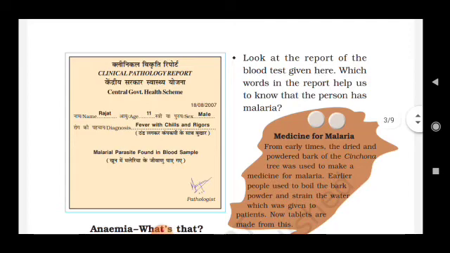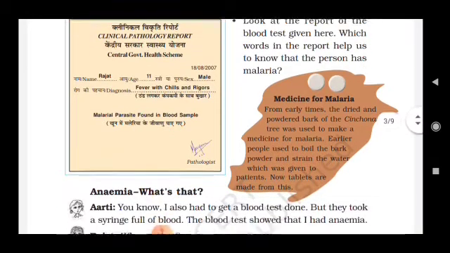Now look here, on my left hand side there is one blood report. Clinical pathological. Here the name of the patient is Rajat. He is 11 years old and he is having fever with chills and rigors, and after the blood test, malaria parasite was found in the blood sample.